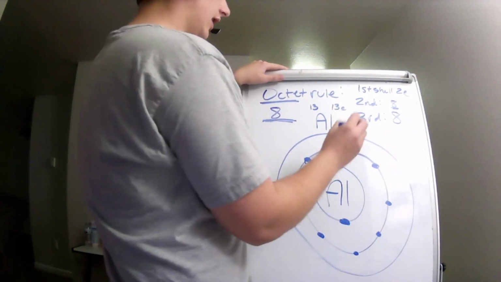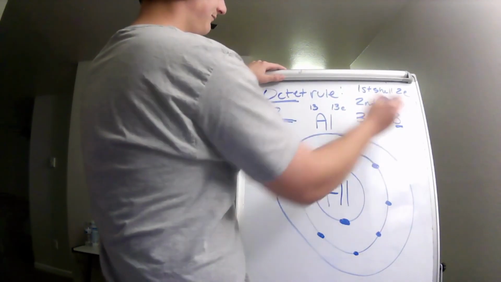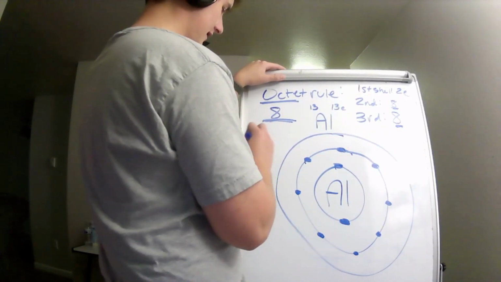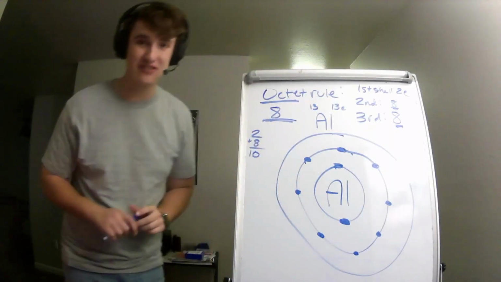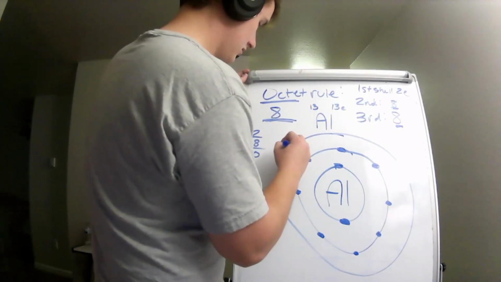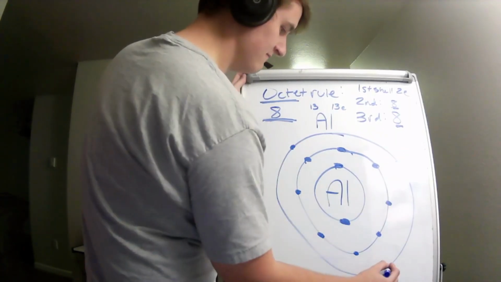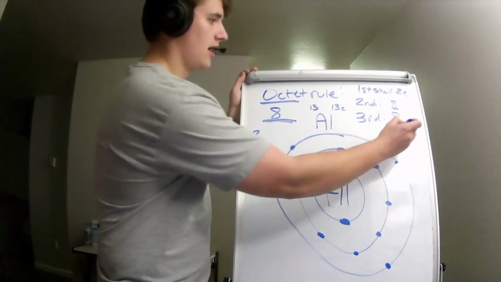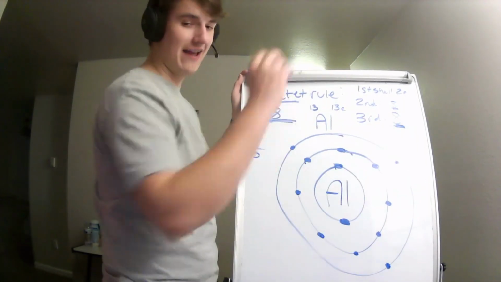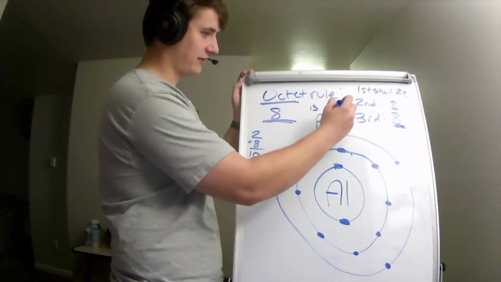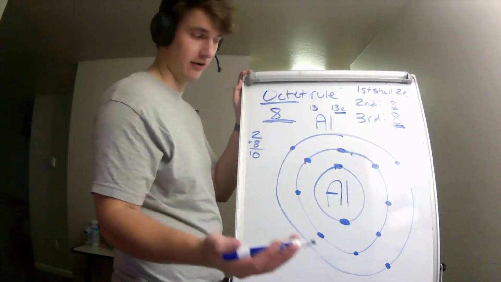But now in our third shell, it also wants 8. But we used 2 in our first shell, plus 8 in our second shell. We've used 10 out of our 13 electrons. So how many can we fit in our third shell? Only 3. Sorry, I'm getting over a cold, so I'm still stuffed up. We want 8 in our third. We only have 3 because we had 2 in our first shell, 8 in our second, which is 10. We only have 13 total because it's 13th on the periodic table.